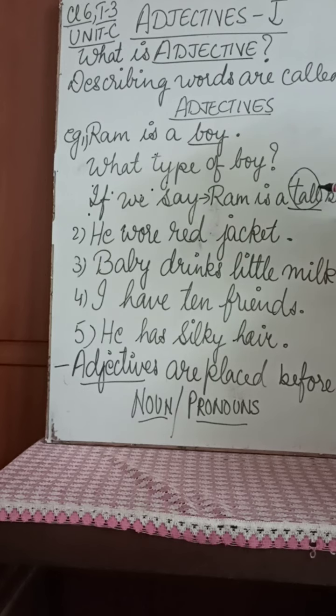So the word tall here is an adjective because it is describing Ram. Some few examples we will take.